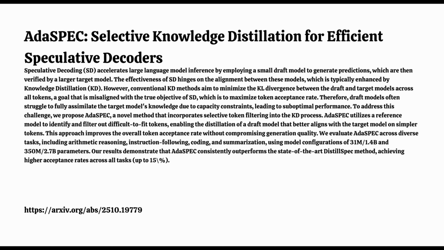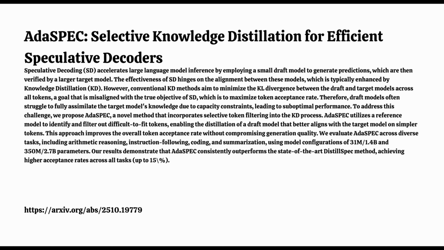You filter out the stuff that's just too hard overall and filter in the stuff that this draft model seems poised to master. So you focus the training effort, maybe only on the top, say, 40% of these learnable tokens within a sample. Right. Typically a fraction like k of 0.4 is used. You're essentially saying, let's not worry about the tokens this small model will always struggle with. Let's make it absolutely excel at the ones it can learn well. Optimize the limited resources for the biggest impact on the acceptance rate. It's a targeted approach.